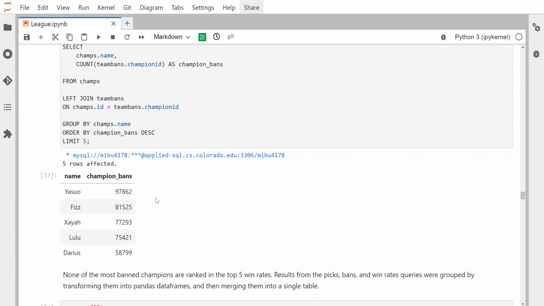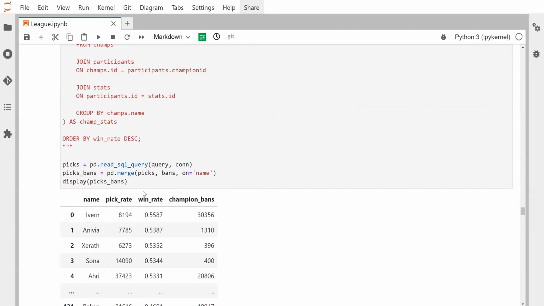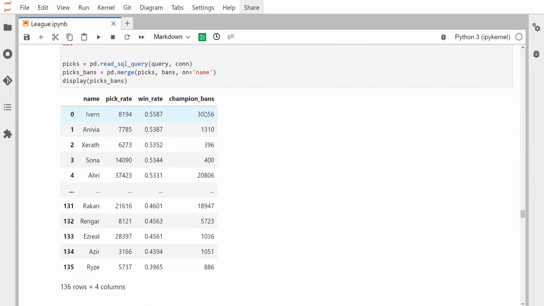And then when you look at the champion bans, these are characters that people do not want to play against. So they must think that they're OP. And anecdotally, Yasuo does have that reputation of being one of the most broken characters in the game, with by far and away the most champion bans out of anybody. And yet his actual winning percentage doesn't compare to Ivern, who, when we look at his actual number of bans, it's less than a third of what Yasuo's is, even though his win percentage is much higher.